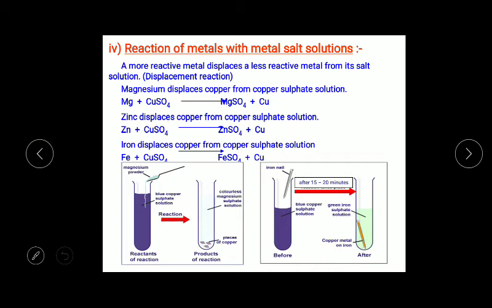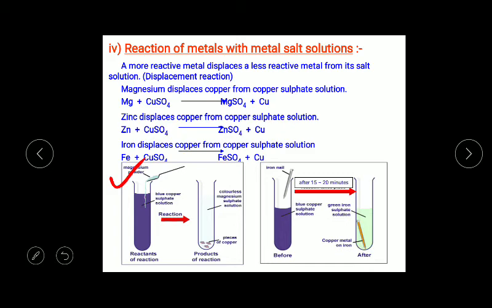So see this figure. In the first figure, whenever magnesium is added to blue copper sulfate solution, just observe the changes. What happened? The color changed. The blue color disappeared.